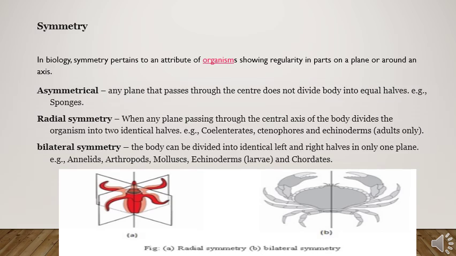The second basis of classification is symmetry. In biology, symmetry pertains to an attribute of organisms showing regularity in parts on a plane or around an axis. It means that in organisms, the way different parts are arranged around an axis shows the symmetry.